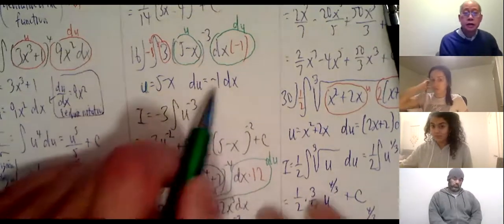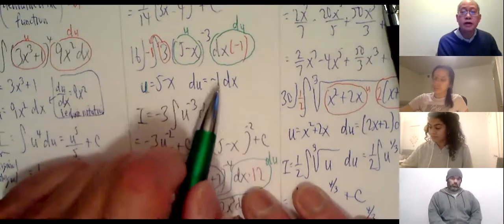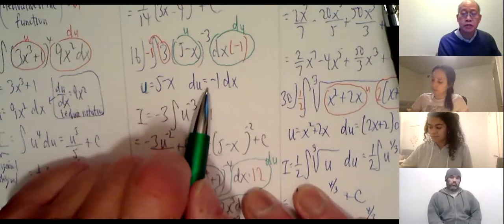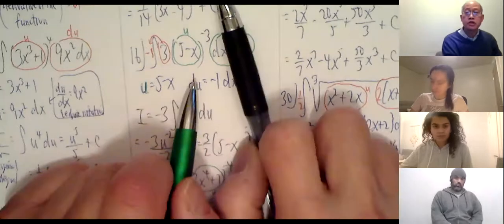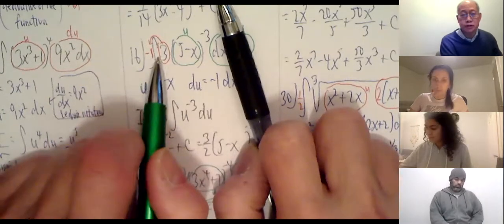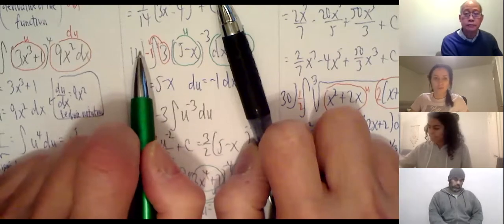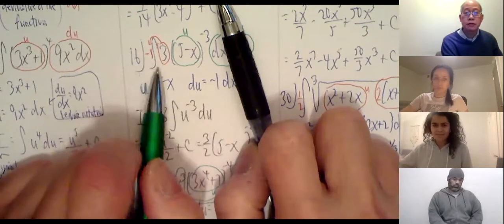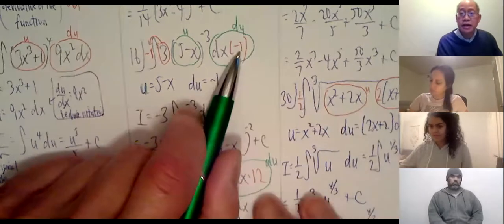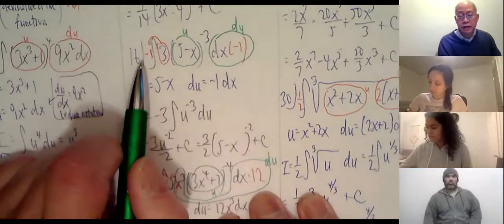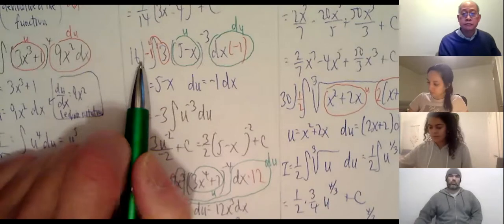I cannot replace it until I see a negative 1 and a dx. I have to see that before I substitute. The original did not have a negative 1, and furthermore, there was a 3 in the front. That's okay, just bring the 3 outside. You're allowed to do that. So 3 comes out. I put in a negative 1 inside, which means multiply by negative 1 outside again.